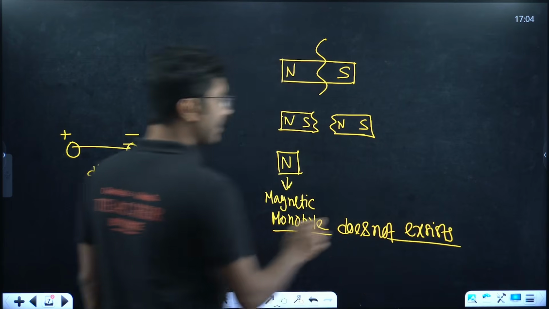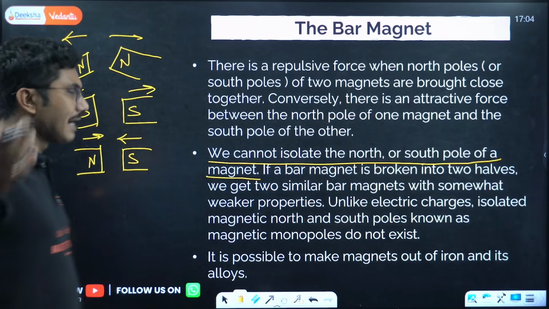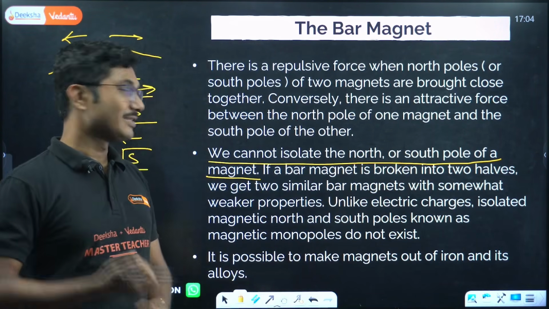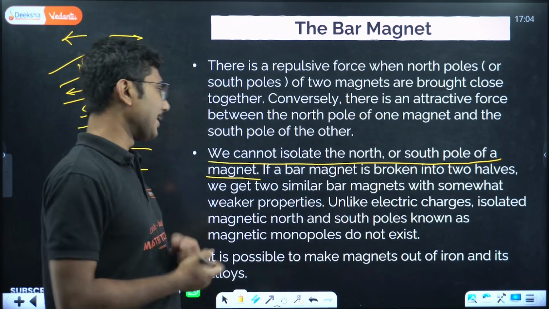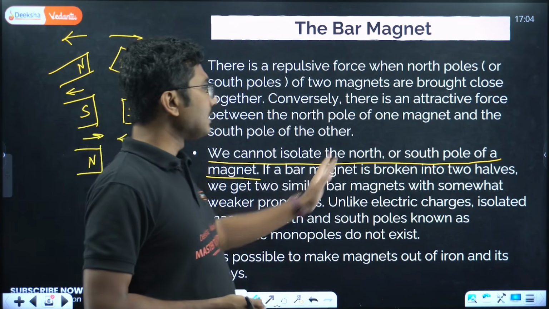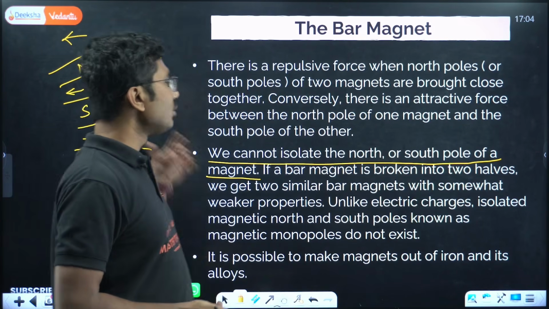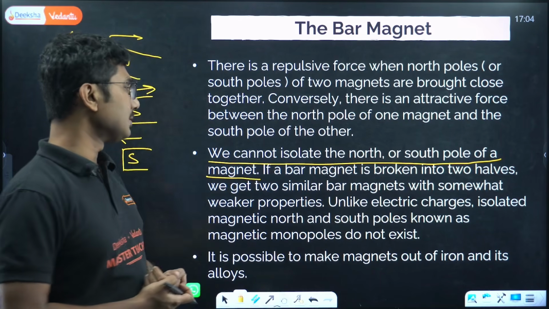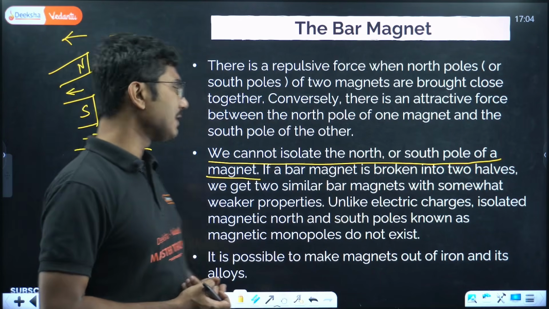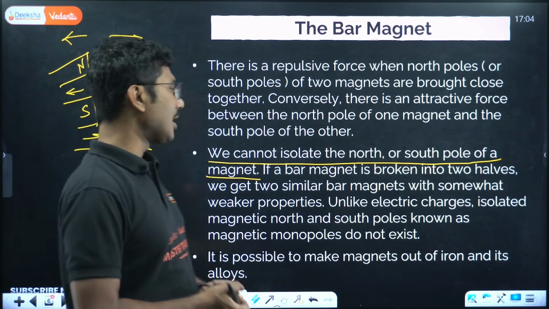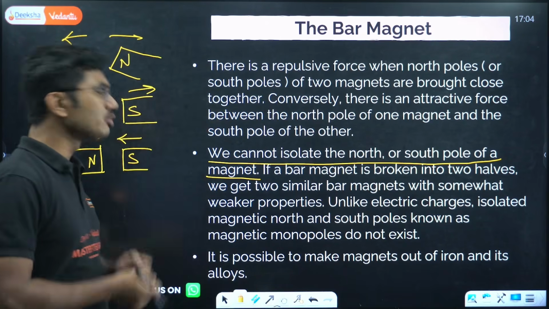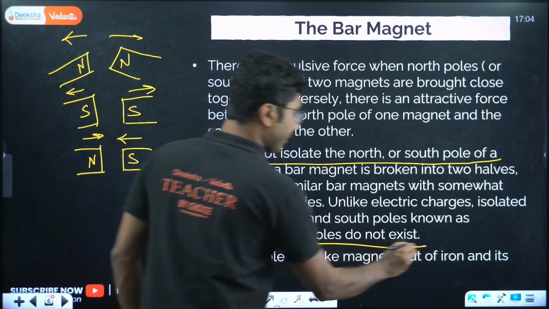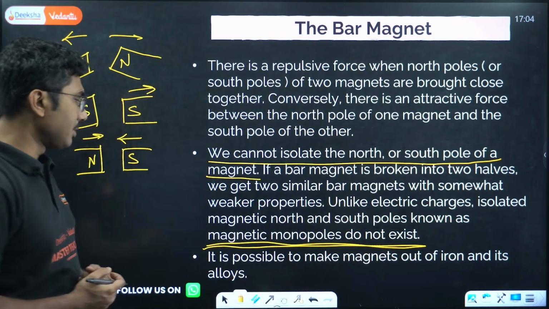Right? So this is a very important point to remember. We will see that in future when we come across magnetism, Gauss's law of magnetism. There is a very important point about it. So if a bar magnet is broken into two halves, we get two similar bar magnets with somewhat weaker properties. Unlike electric charges, isolated magnetic north and south poles known as magnetic monopoles do not exist. Very important point to remember.